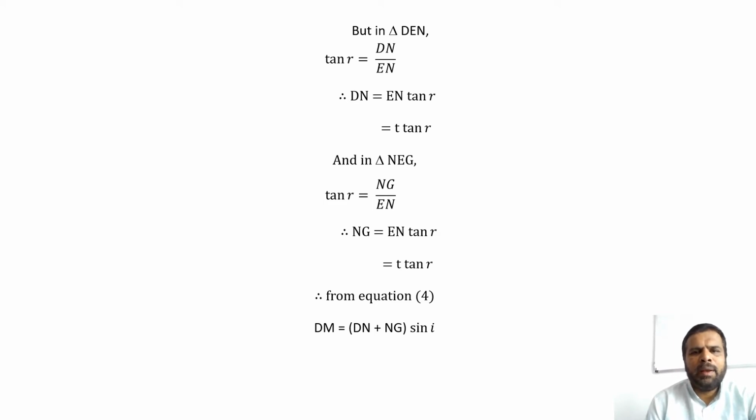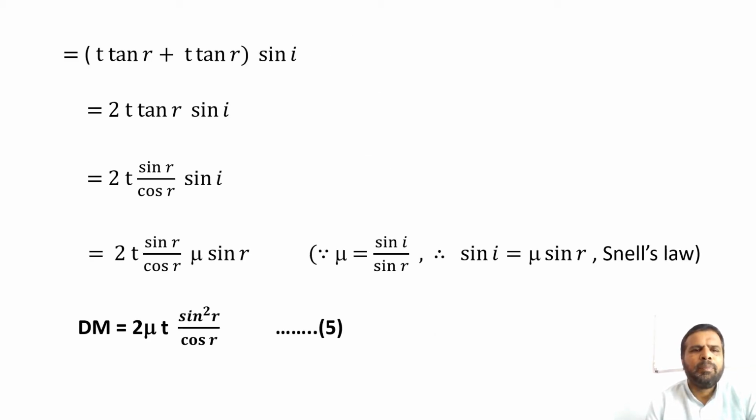But in triangle DEN, tan R is equal to DN divided by EN. Therefore, DN is equal to EN into tan R, that is equal to T tan R. And in triangle NEG, tan R is equal to NG divided by EN. Therefore, NG is equal to EN tan R, that is equal to T tan R. Therefore, from equation number 4, DM is equal to bracket of DN plus NG bracket complete into sin I,